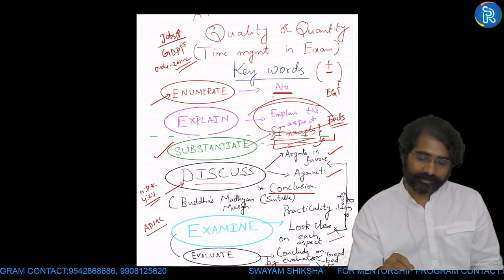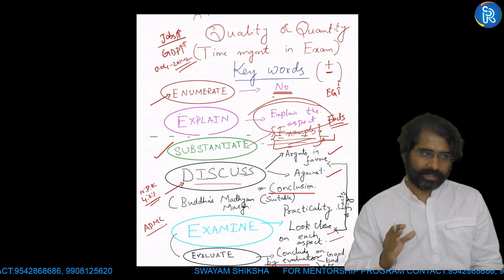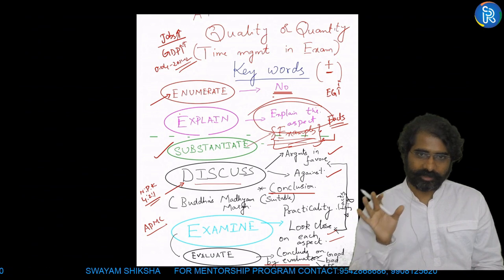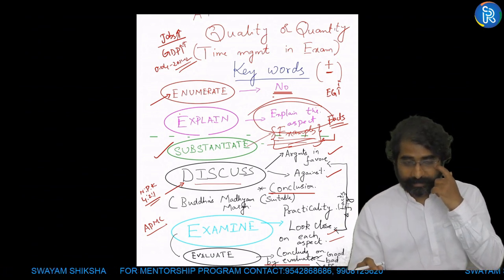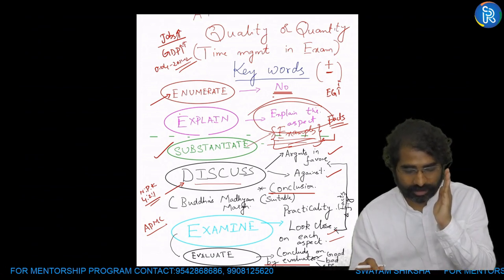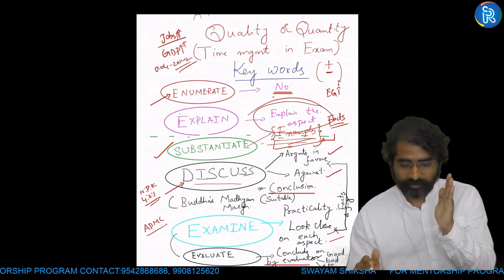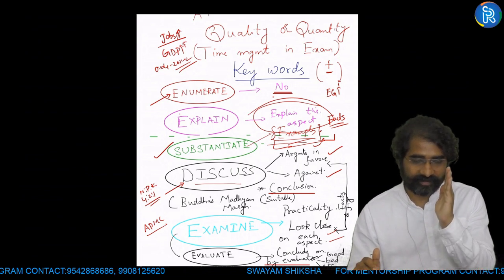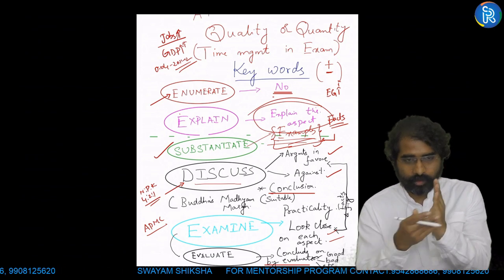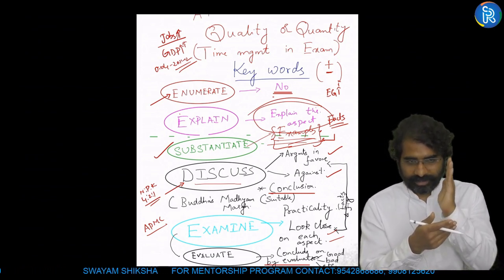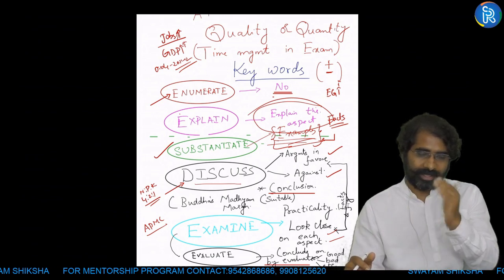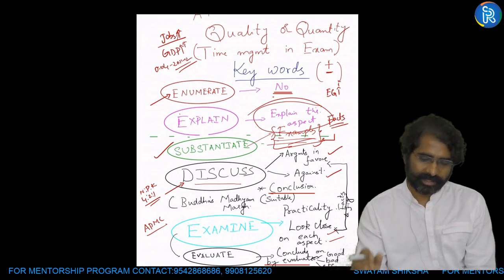Enumerate is basically you're trying to list the points. Discuss, you're going for and against, and you're coming up with a balanced conclusion. Examine means each area you go and check in a closed format, so facts and figures will become important even for examine. You have to examine something from close quarters, which means you cannot do it without facts and figures. Then evaluate means you have to say right and wrong, and you take a stand in the conclusion. Then again, critically analyze.